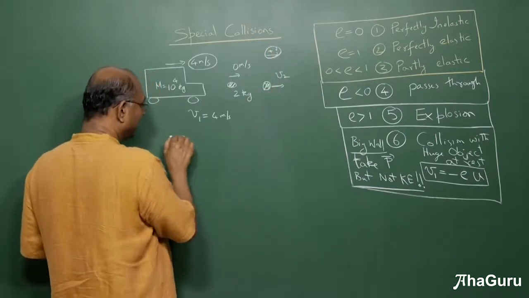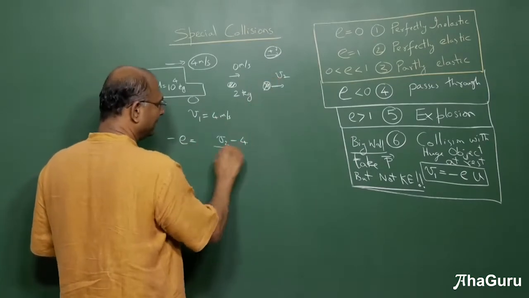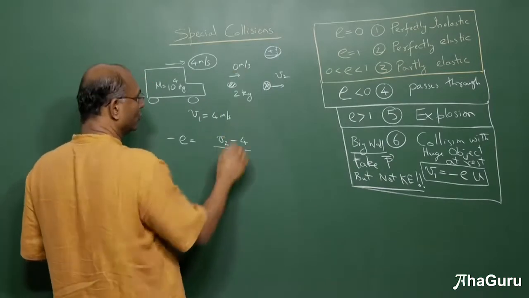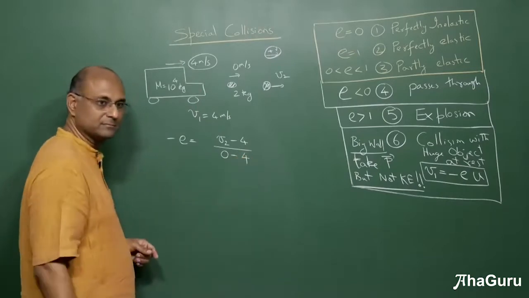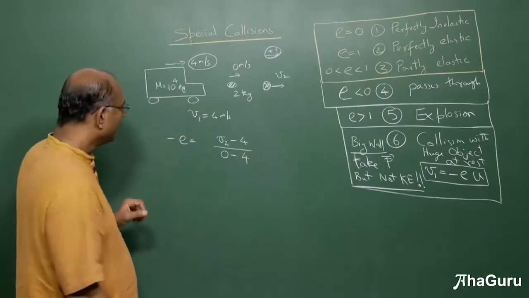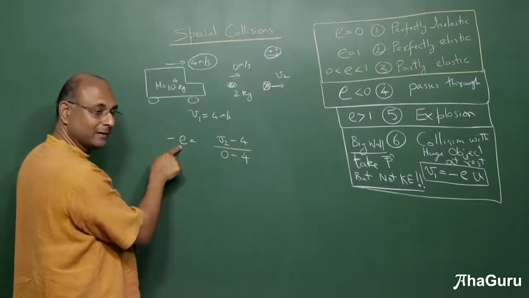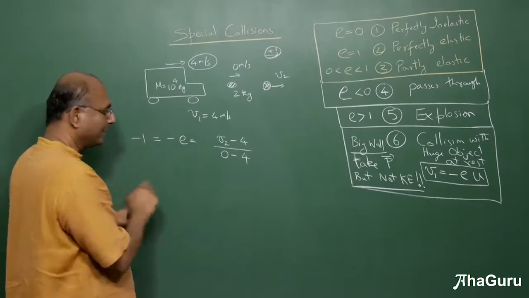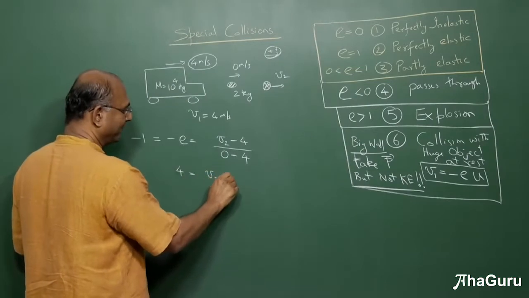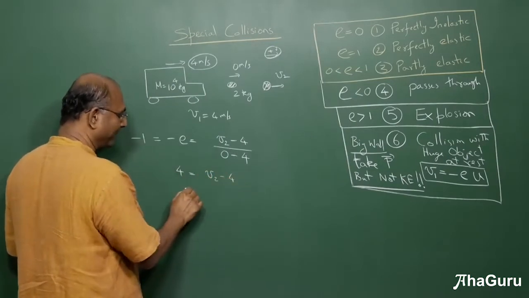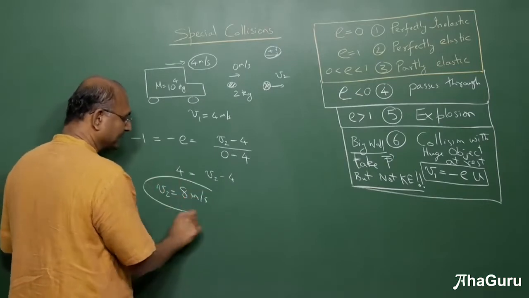What can I say? Minus e is (v2 minus v1) by (u2 minus u1). Can you see that? Now, if I assume it is a perfectly elastic collision, this is going to be minus 1 because e is 1. So, minus 1 into minus 4 is 4, which is v2 minus 4. Can you see that when the 4 comes up there, you're going to get 8? v2 is 8 meters per second.